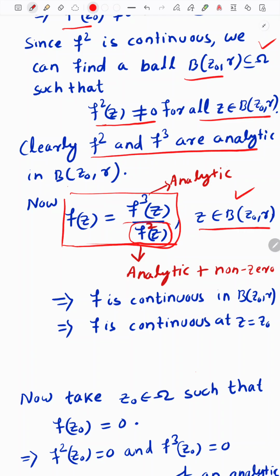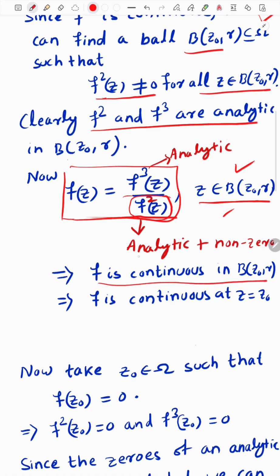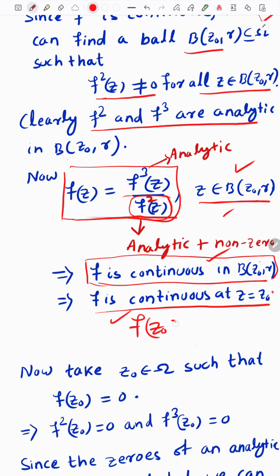It is the ratio of two continuous functions, and the denominator is non-zero. Therefore f is continuous on this ball. This is a nice property of continuous functions: if f and g are continuous, then f divided by g is also continuous when g is non-zero. Our g here is f square, which is non-zero on this ball, so the ratio of the two continuous functions is also continuous. This implies that f is continuous on this ball. Since f is continuous on the entire ball, f is also continuous at z equal to z0, which was our target. Therefore we proved the first case, when f of z0 is non-zero.